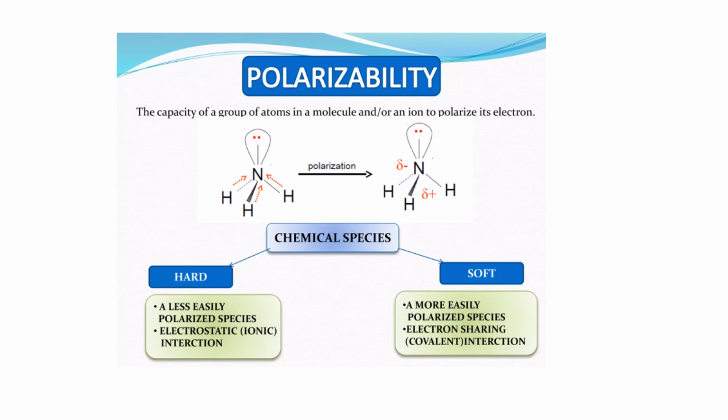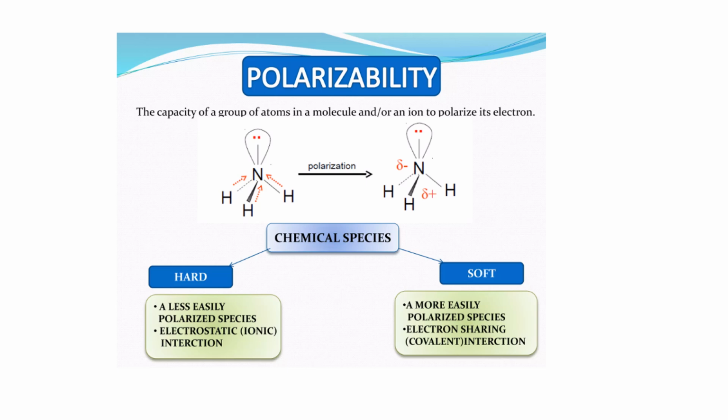Moving to the definitions of the HSAB concept, we said that we have soft acids, we have soft bases, similarly we have hard acids, and we have hard bases. So we have four terms here, and we have to define what we mean by the term soft and what we mean by the term hard, right?